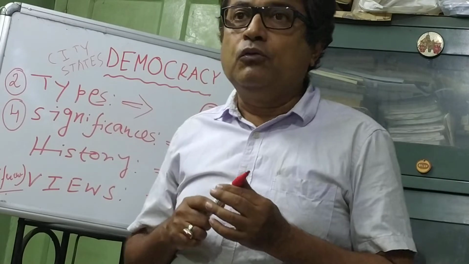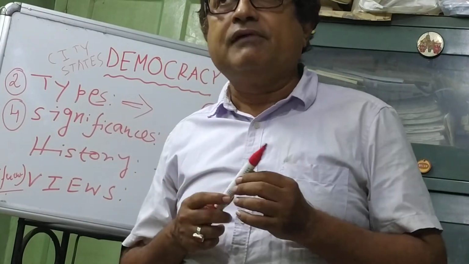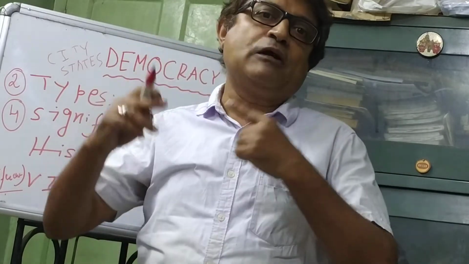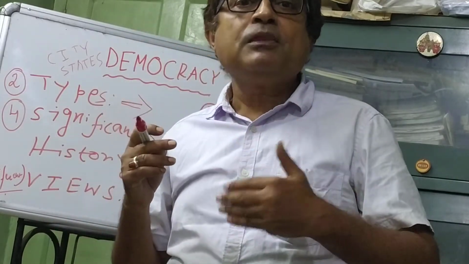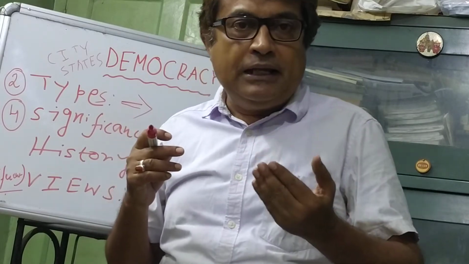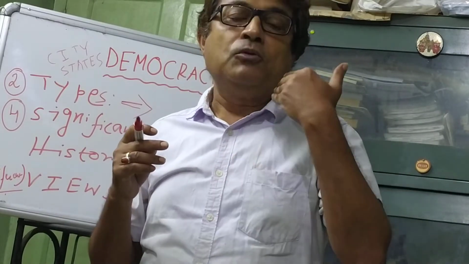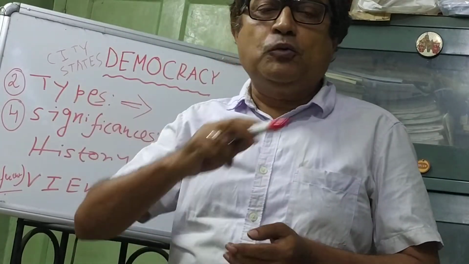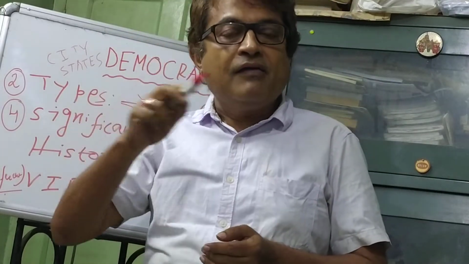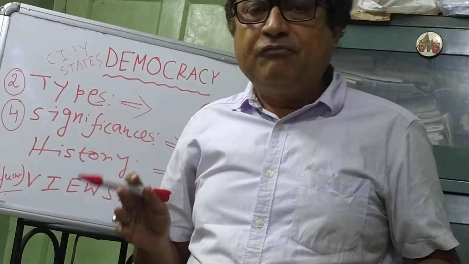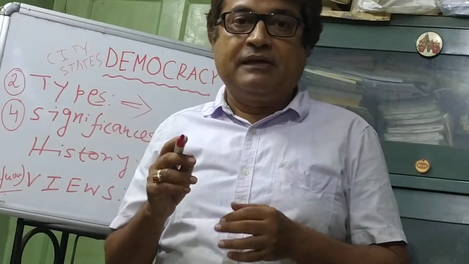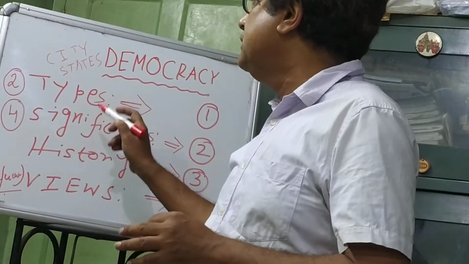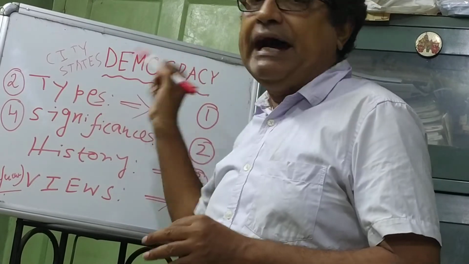Most likely you remember that in my first classes I told you that the social system is a circular system. From primitive to slave to feudal to capitalist to communist to communitarian society, it revolves in a circular motion. That is something different that you can remember from your class copies. But today I am just going to discuss the state of direct democracy.